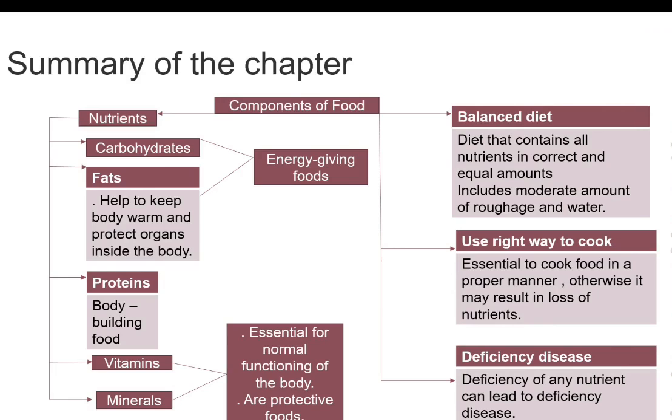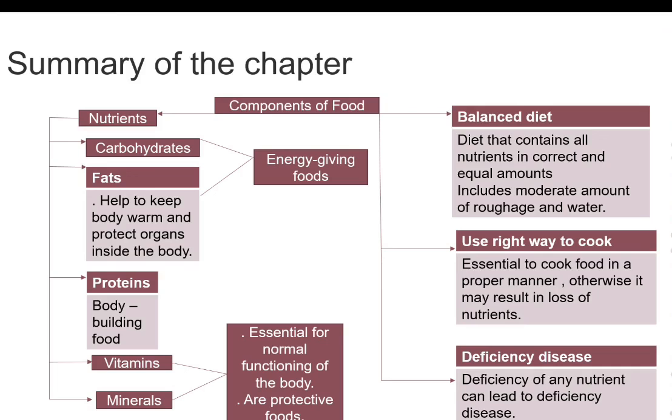Carbohydrates and fats are energy giving foods. Fats help to keep our body warm and protect important organs inside our body. Proteins are bodybuilding foods. Vitamins and minerals are essential for the normal functioning of the body.